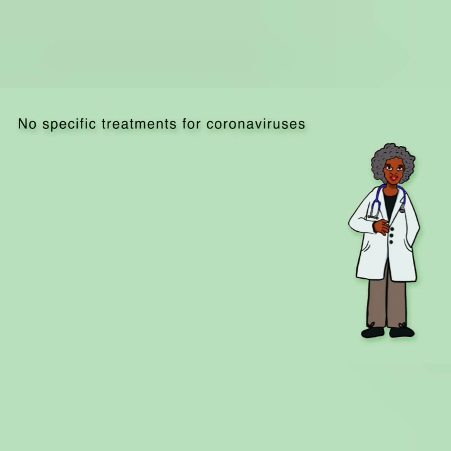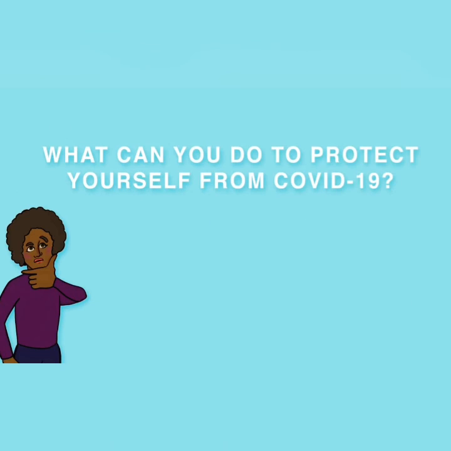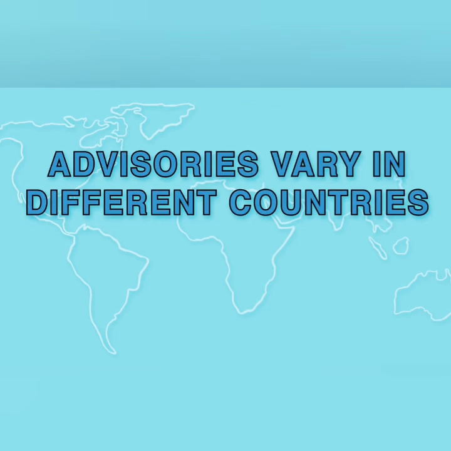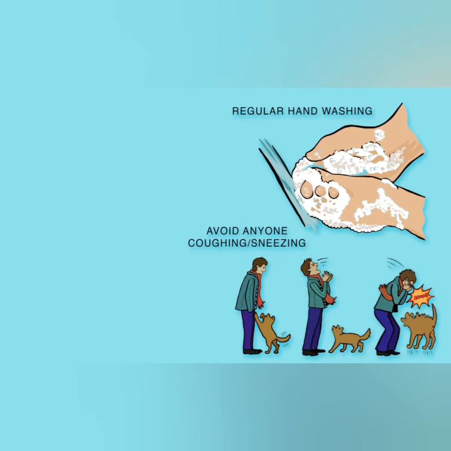Although there are no specific treatments for coronaviruses, symptoms can be treated through supportive care. Also, vaccines are currently in development. So, what can you do to protect yourself from COVID-19? Advisories vary in different countries, but the basic protocol comes down to regular hand washing, avoiding close contact with anyone coughing or sneezing,